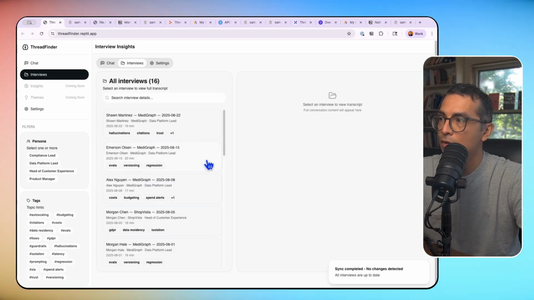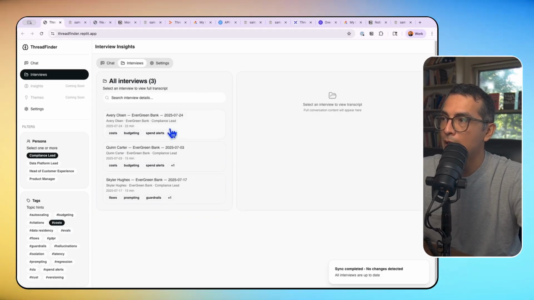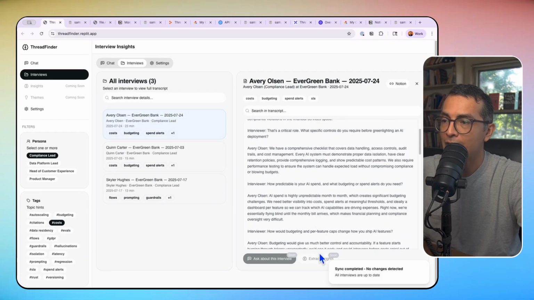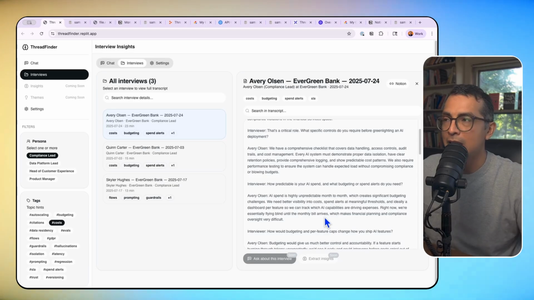If I go back here to interviews and I want to search for certain conversations, maybe I want to think about who's a compliance lead in my data, who's been talking about cost, I can sort that quickly and quickly jump into this conversation. That's ThreadFinder in a nutshell, an easy way for you to mine your conversations with AI and also keep it all in Notion.